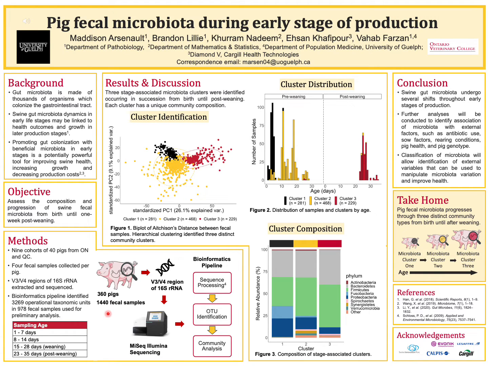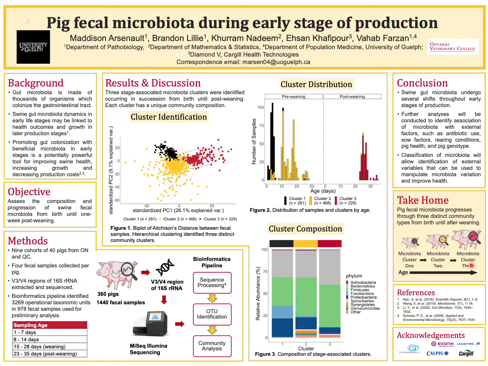In order to identify which bacteria were present in the microbiome, the V3, V4 regions of 16S rRNA were extracted from the fecal samples and then sequenced with MiSeq Illumina sequencing. Following this, sequencing data from 978 of the 1,440 samples were run through a bioinformatics pipeline to provide preliminary results.